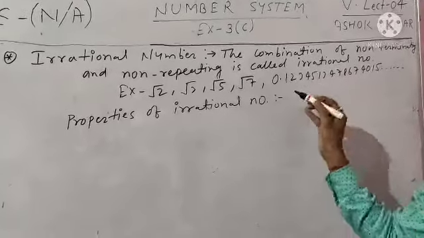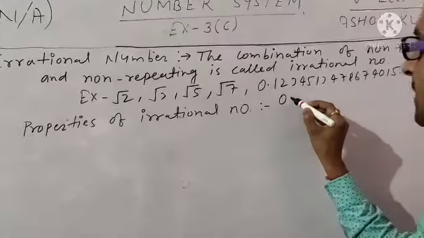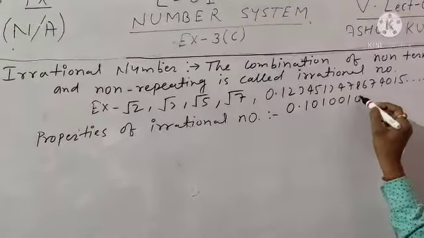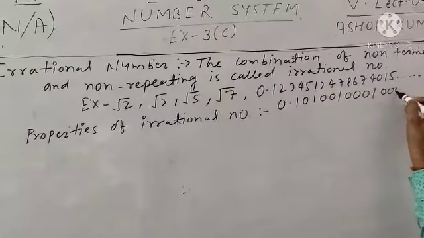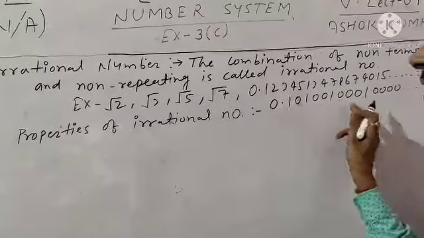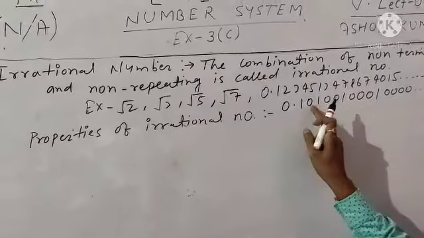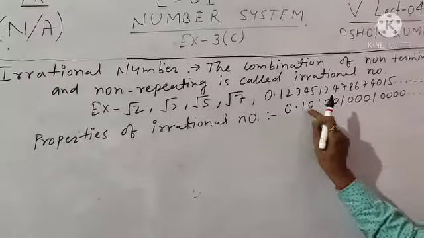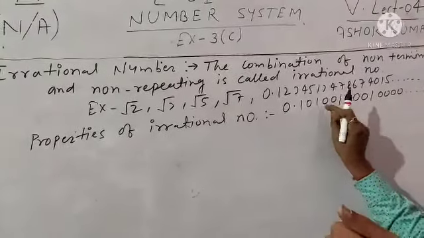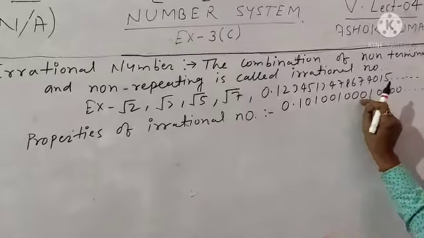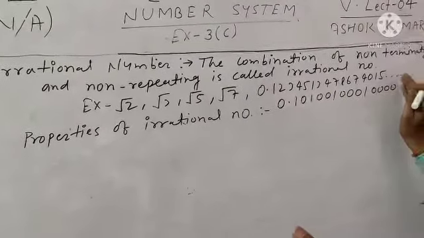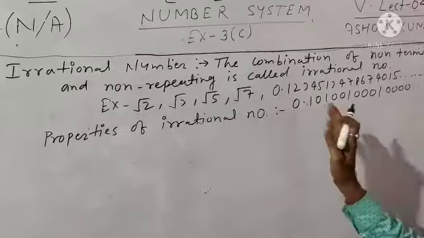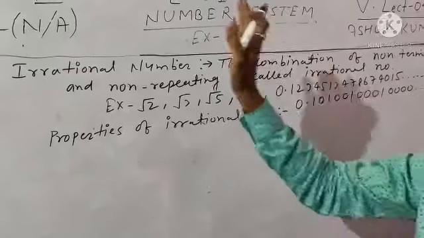But here one more example is the certain pattern. That means we can write here 0.10100100010000, and this is also an example of irrational number. That means here is the repetition, but repetition in the certain pattern. Means in this case here is the 1 times 0, this is also a 2 times 0, 3 times 0, 4 times 0, and the next step is 5 times 0, 6 times 0. Okay, so we can write this is also the type of irrational number.